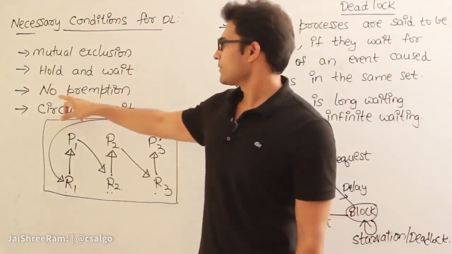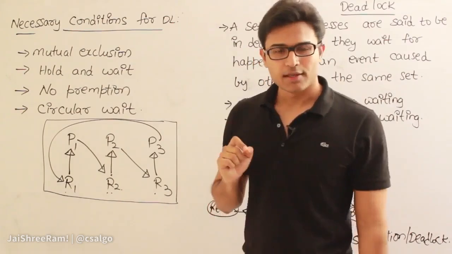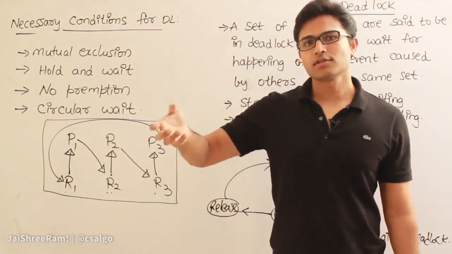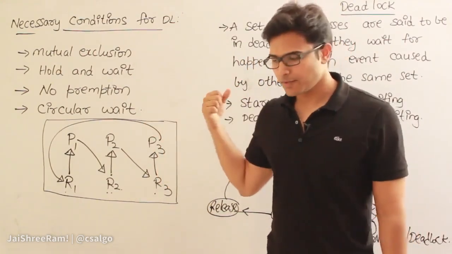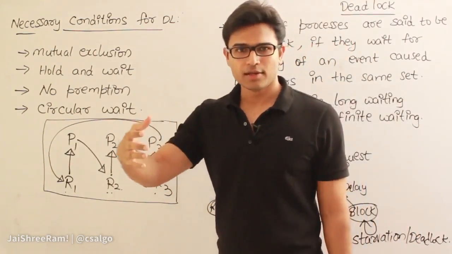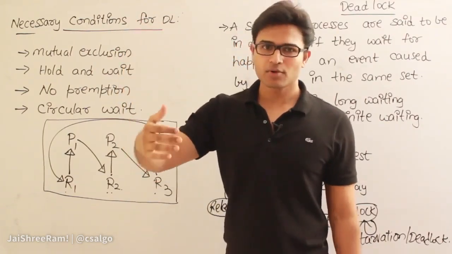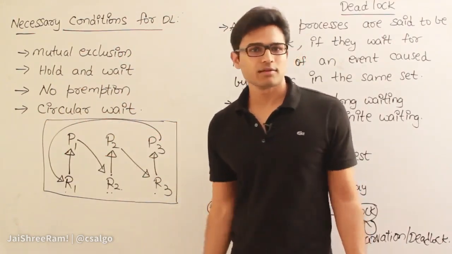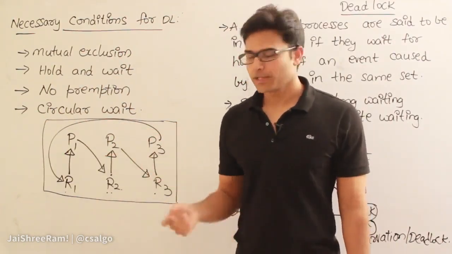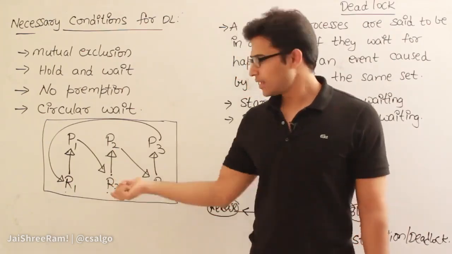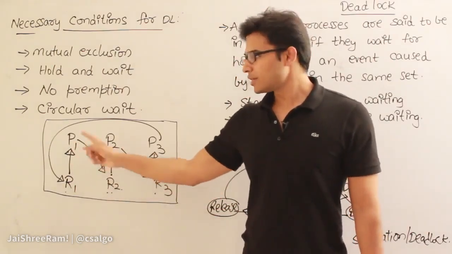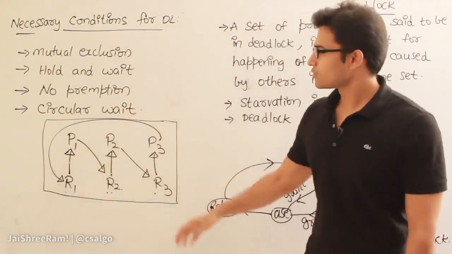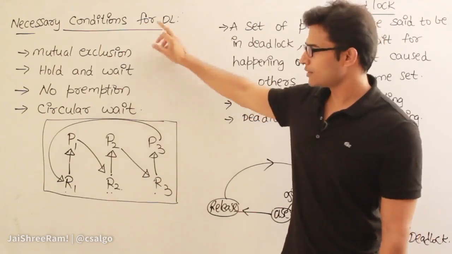And the next one is no preemption. No preemption means while some process is using the resource, you are not supposed to pull that resource out, which means while some process is printing the file, you are not supposed to stop the process and take the printer and give it to the other process, right? If that could be done, then deadlock can be resolved easily, isn't it? You pull out one of the resources from one process and give it to the other one. Now the other one will use all the resources and finish, and then release all the resources, and those can be used by another process, right? So no preemption should exist for the deadlock to happen.